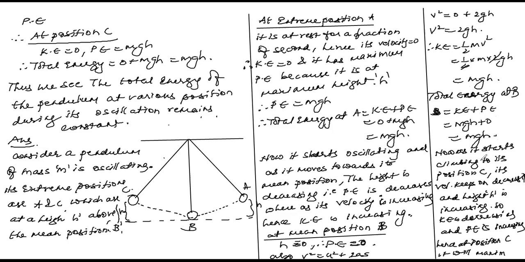Now, as it starts climbing to position C, its velocity keeps on decreasing. Height h is increasing. So kinetic energy is decreasing and potential energy is increasing. Hence, at position C, it will have maximum potential energy. So at position C, kinetic energy equals 0, potential energy equals mgh. So total energy is mgh. Thus, we see the total energy of the pendulum at various positions during its oscillation remains constant.